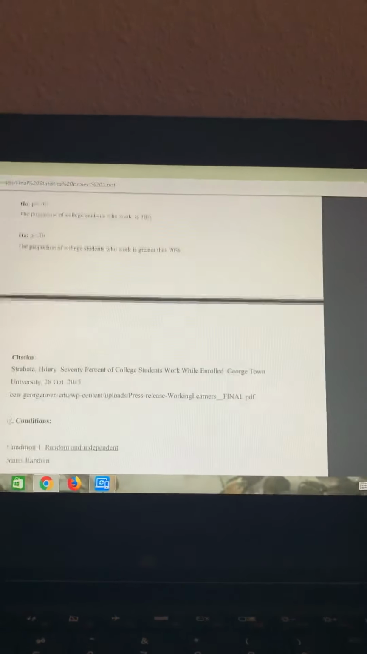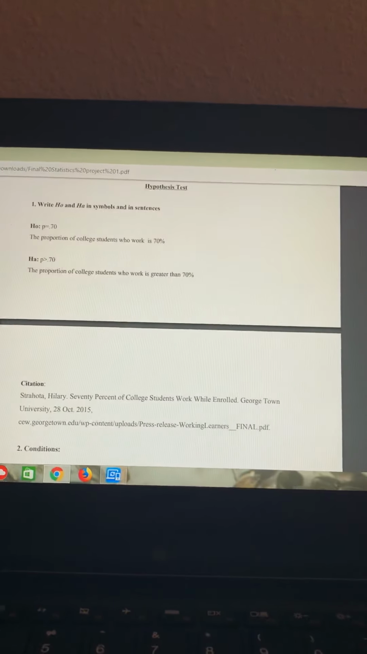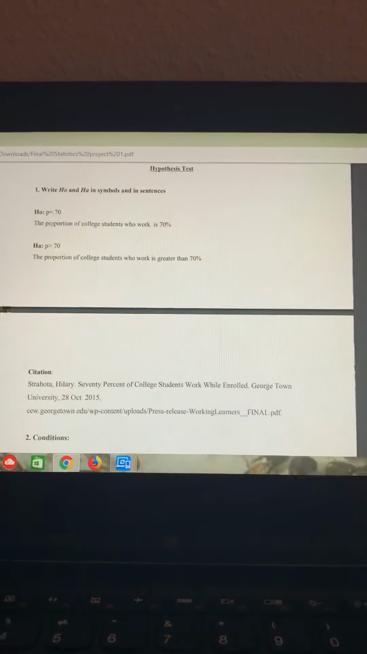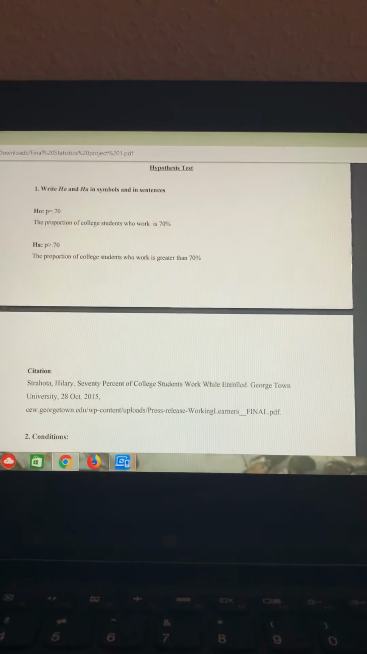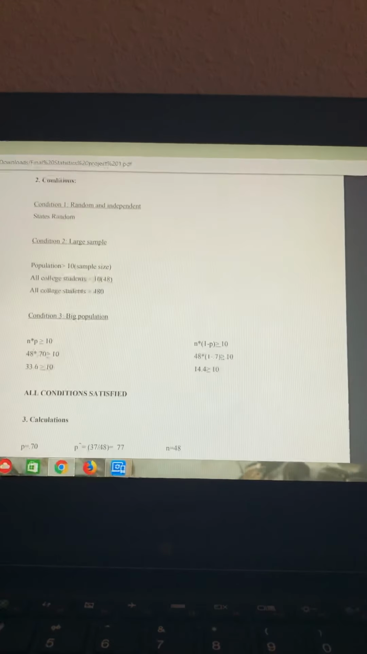So this is my hypothesis test. My null hypothesis was that the proportion of college students who work is 70%. And the alternative was that the proportion of college students who work is greater than 70%. And this was my citation to the Georgetown survey.